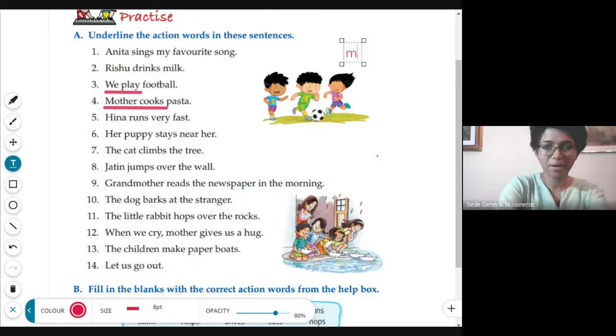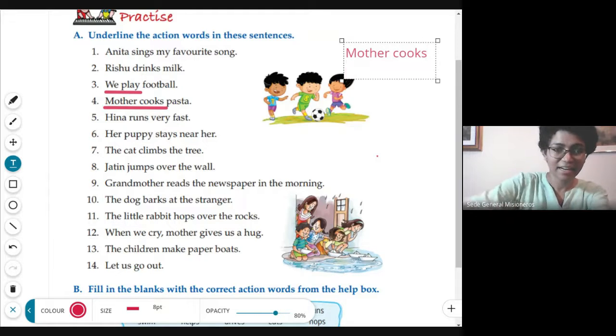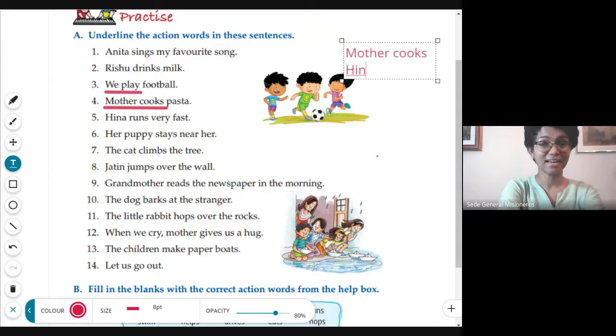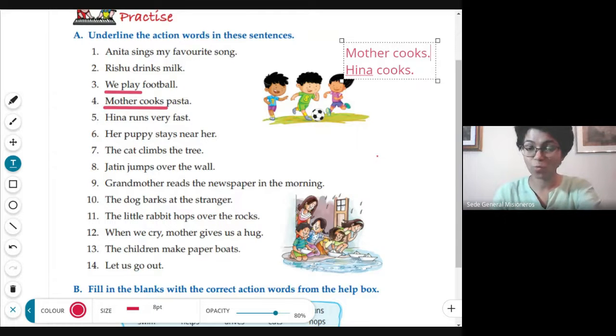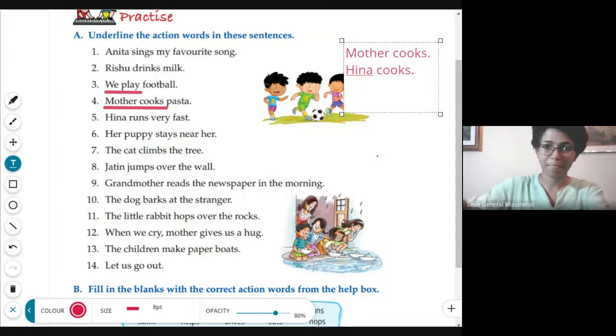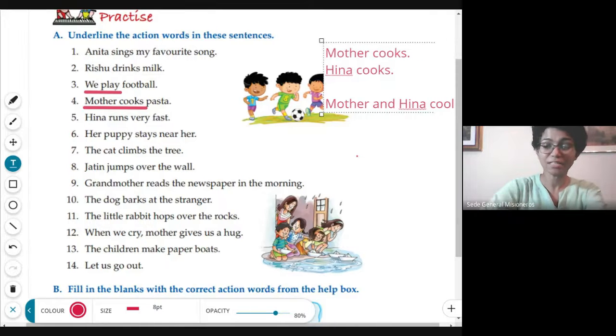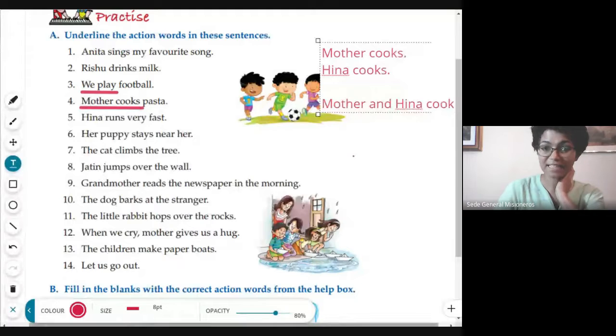Well, let me write. Mother, at the beginning of a sentence, is always in capital. Mother cooks, and then Hina cooks. Let us write: Mother cooks and Hina cooks. Then these are two sentences, right? But if I put it into one sentence, what happens? Mother and Hina cook. I don't say cooks any more, but I say cook.